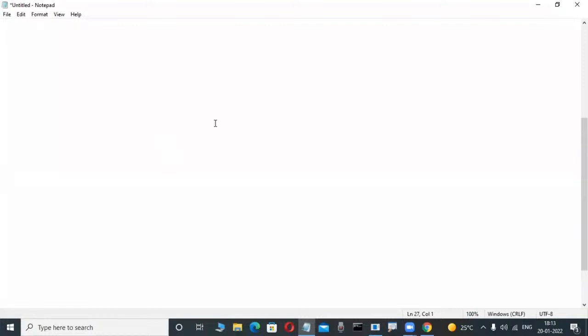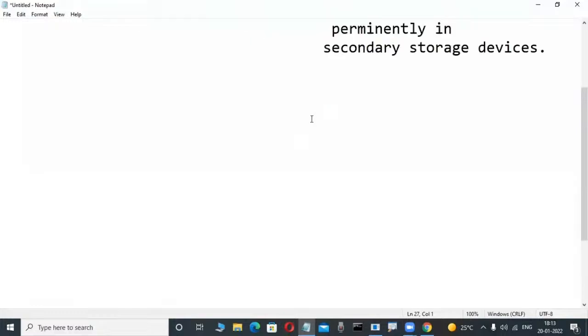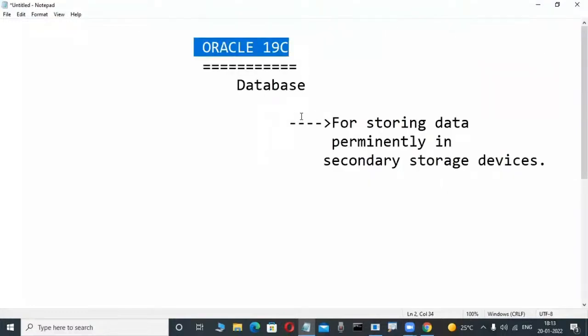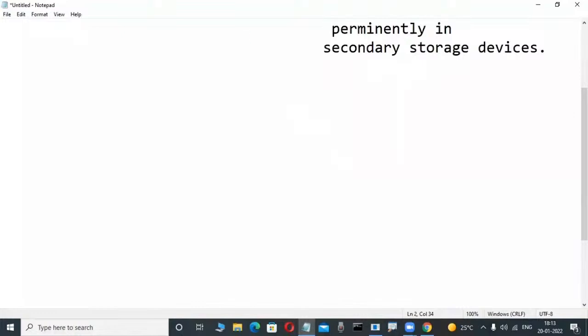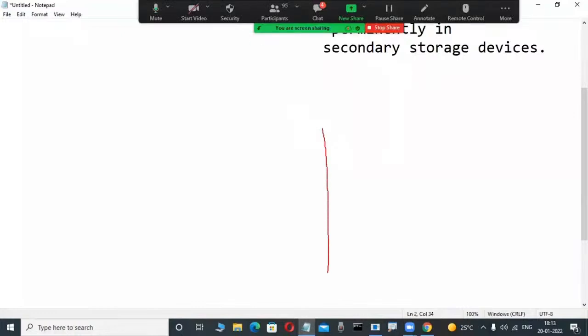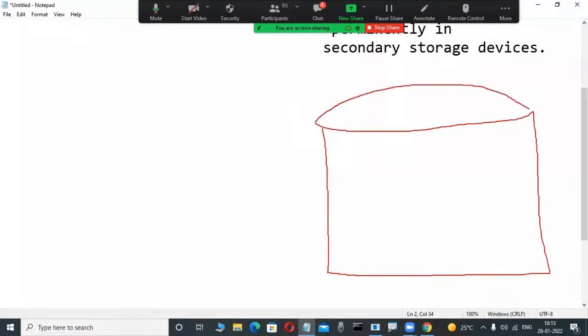Suppose I'm a first-time newcomer. How am I thinking? Oh, maybe there is nothing in a database. Suppose I'm installing Oracle software, which is one of the database software only. Whenever I install Oracle software into my system, automatically some place is created in the hard disk. Oh, maybe this place is called a database. So many fellows are thinking like that.